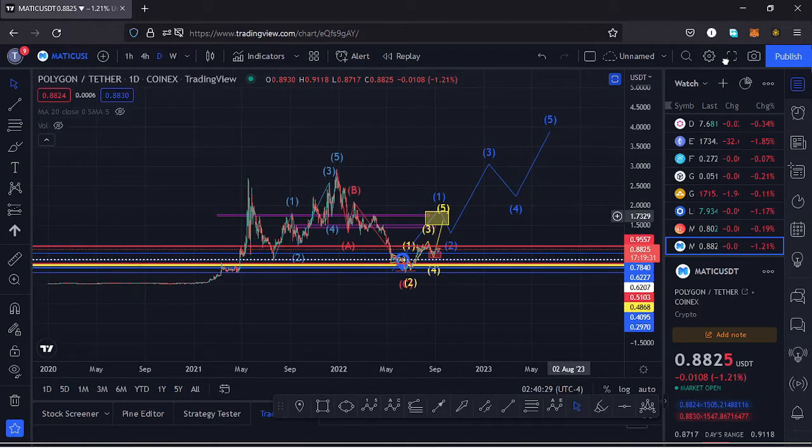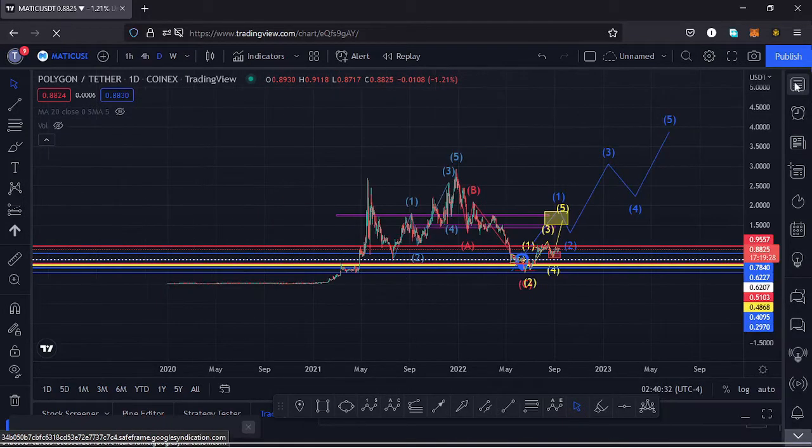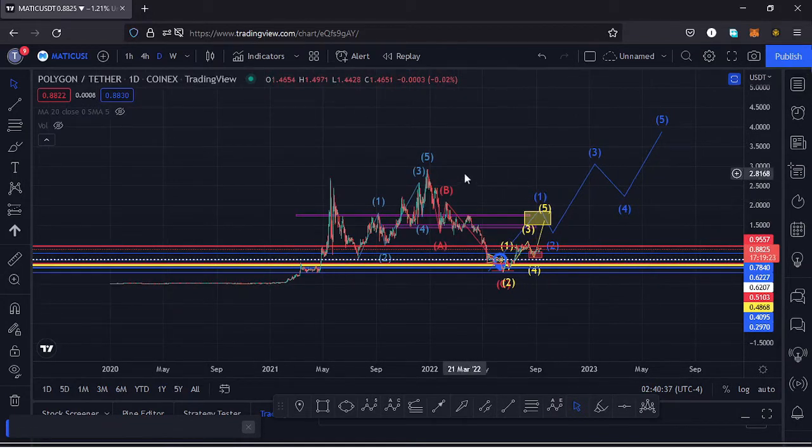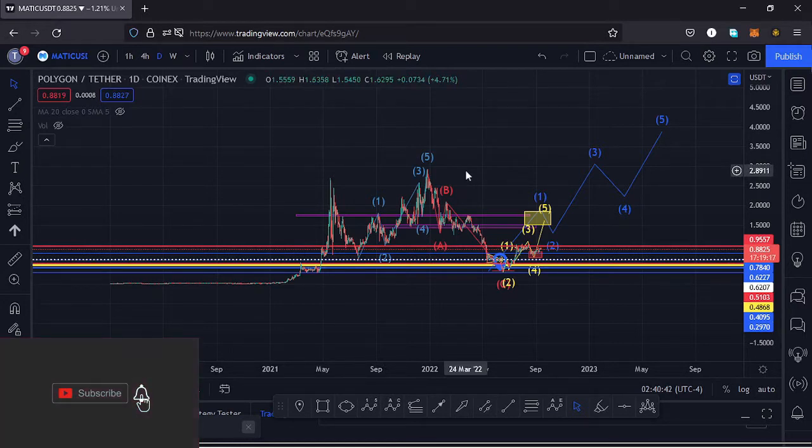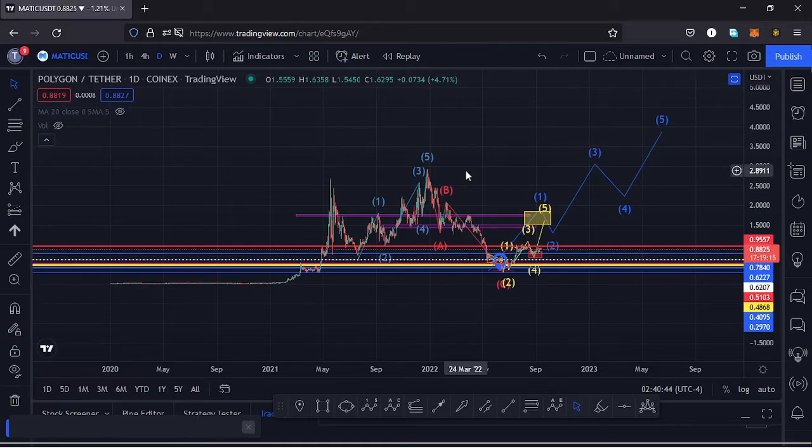I'll be giving you a price prediction update on Polygon Matic, whose current price stands at the $0.8825 mark, and here on TradingView the market is down by 1.21%. And in this video I want to give you the key scenarios that I expect to play out, basing my analysis on the Elliott waves and the Fibonaccis, and also the key areas of support and resistance. So if you're interested in such content, make sure that you stick around till the end of the video.